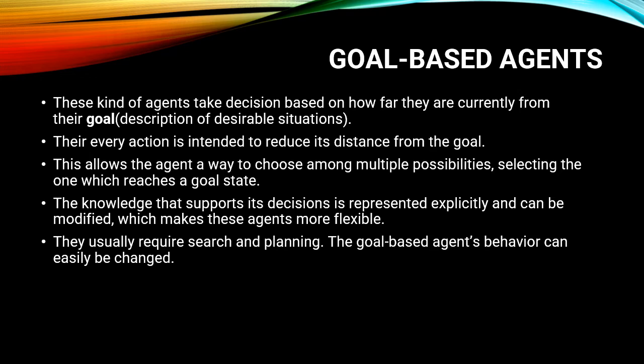This kind of agent takes its decision based on how far it currently is from its goal. So whatever your goal is, the agent perceives information from the environment, then decides how far it is from its current goal, and based on all that information this agent takes the decision. Every action is intended to reduce the distance from the goal.